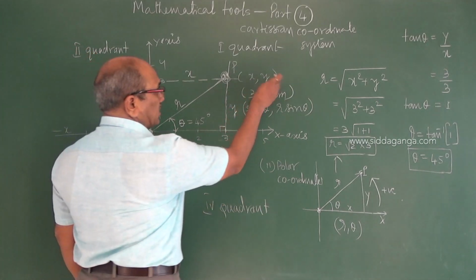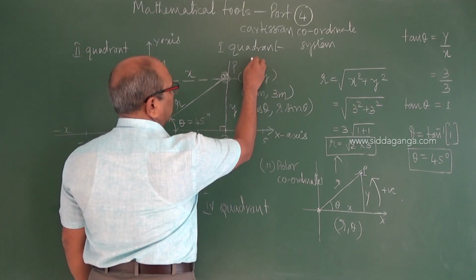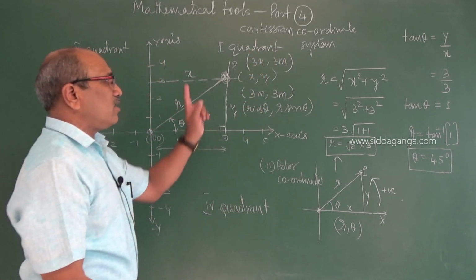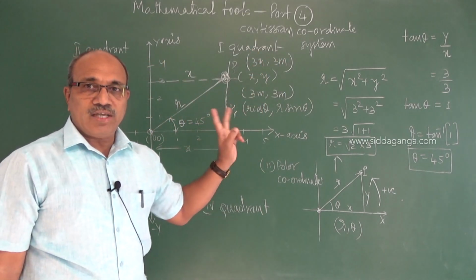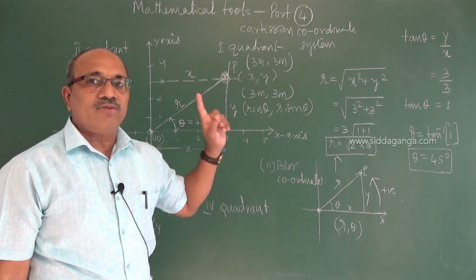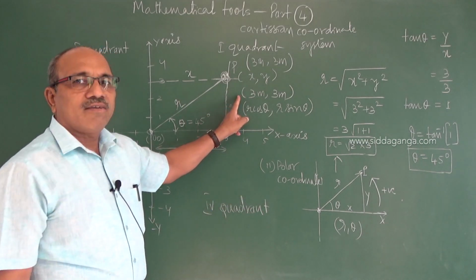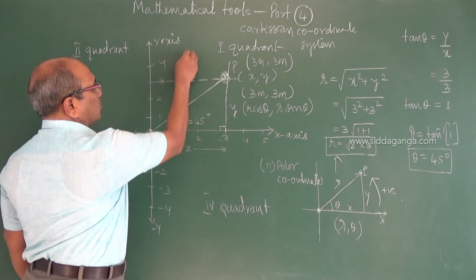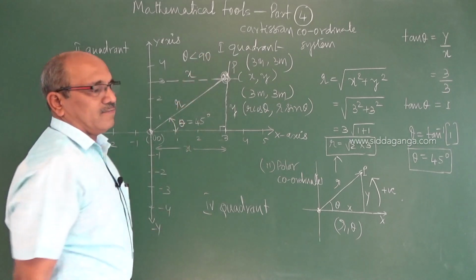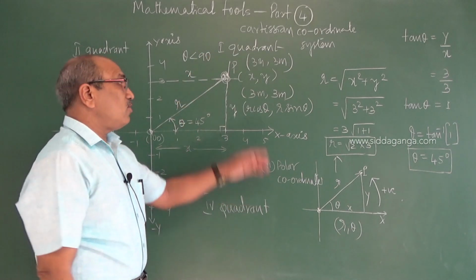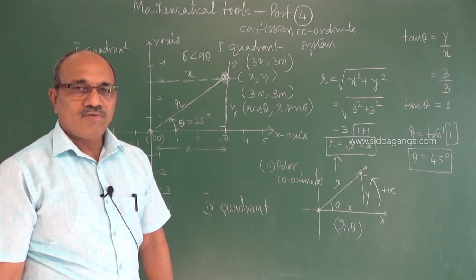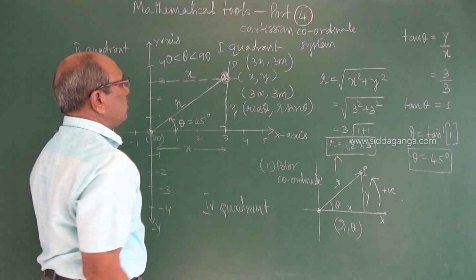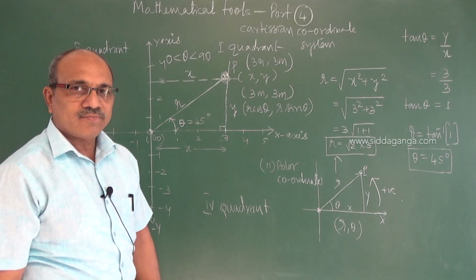If both x and y are positive, for example 3 meter and 3 meter, both are positive, so the particle is in the first quadrant. And theta should be less than 90 degree. The variation of angle between 0 to 90 means it will be in the first quadrant.